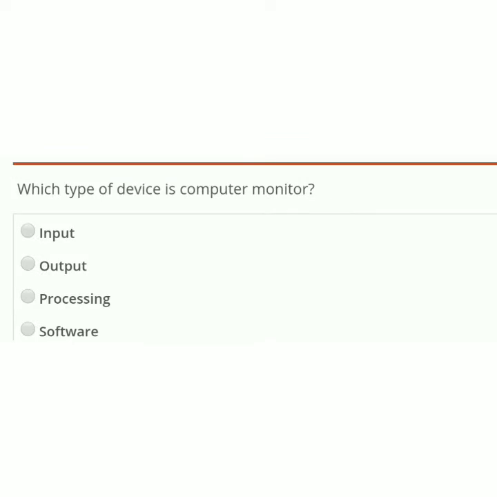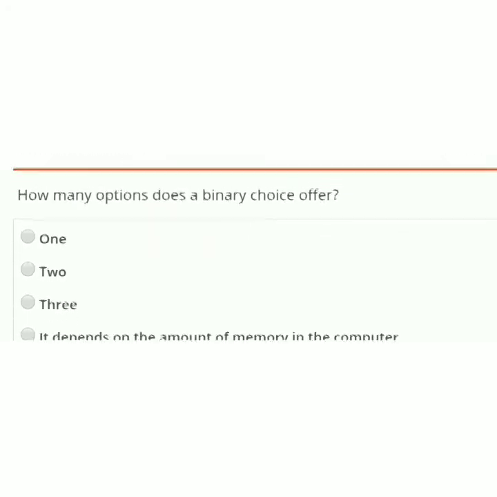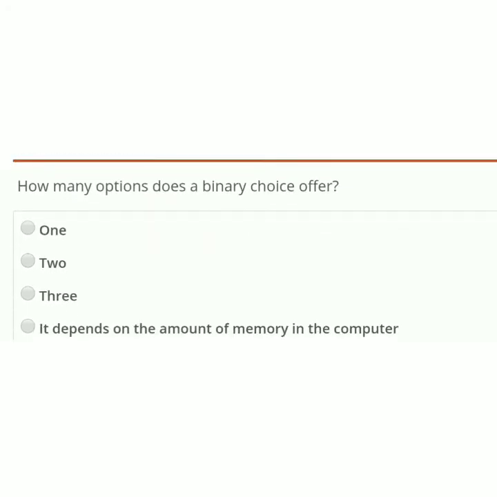Which type of device is a computer monitor? Input, output, processing, software. Correct answer is output. Next question. How many options does a binary choice offer? 1, 2, 3, or it depends on the amount of memory in the computer.